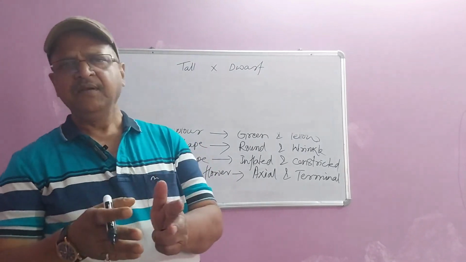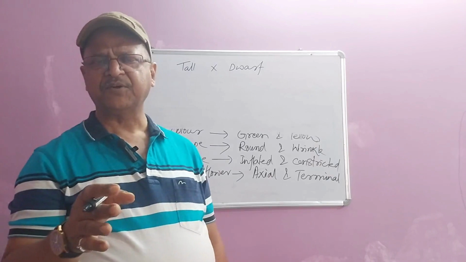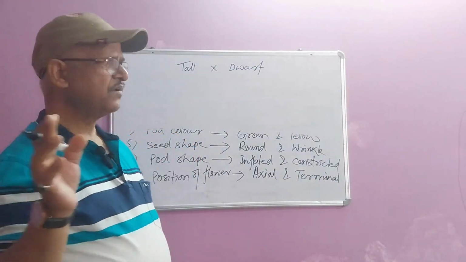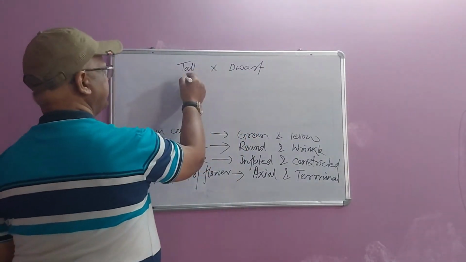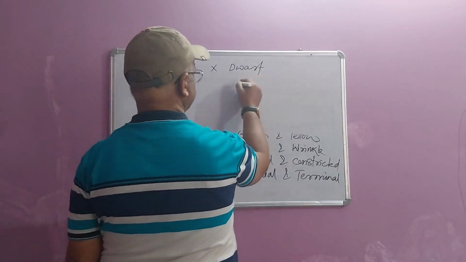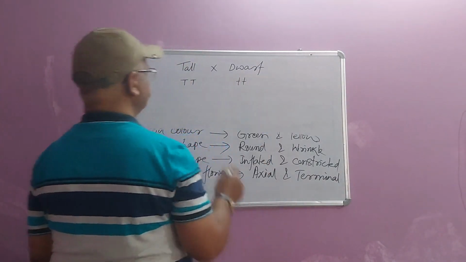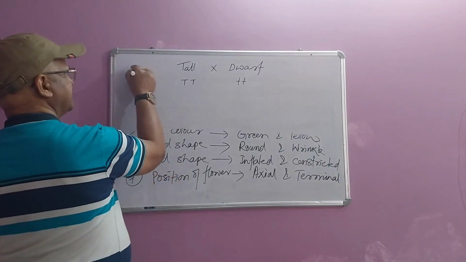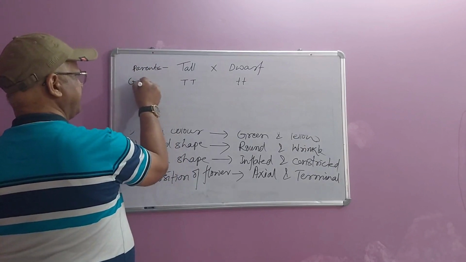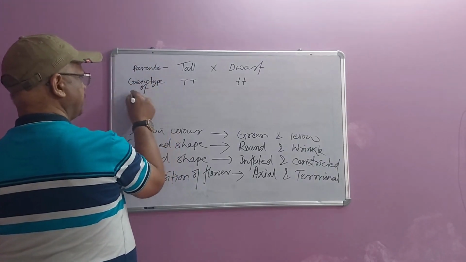Diploid means what? The chromosomes are present in homologous pair, and those homologous pair chromosomes will contain the same gene at the same locus. Right? So for tall, we take two genes represented as TT, and for dwarf, we take two genes represented as small t. These are the parents. This is the genotype of parent.